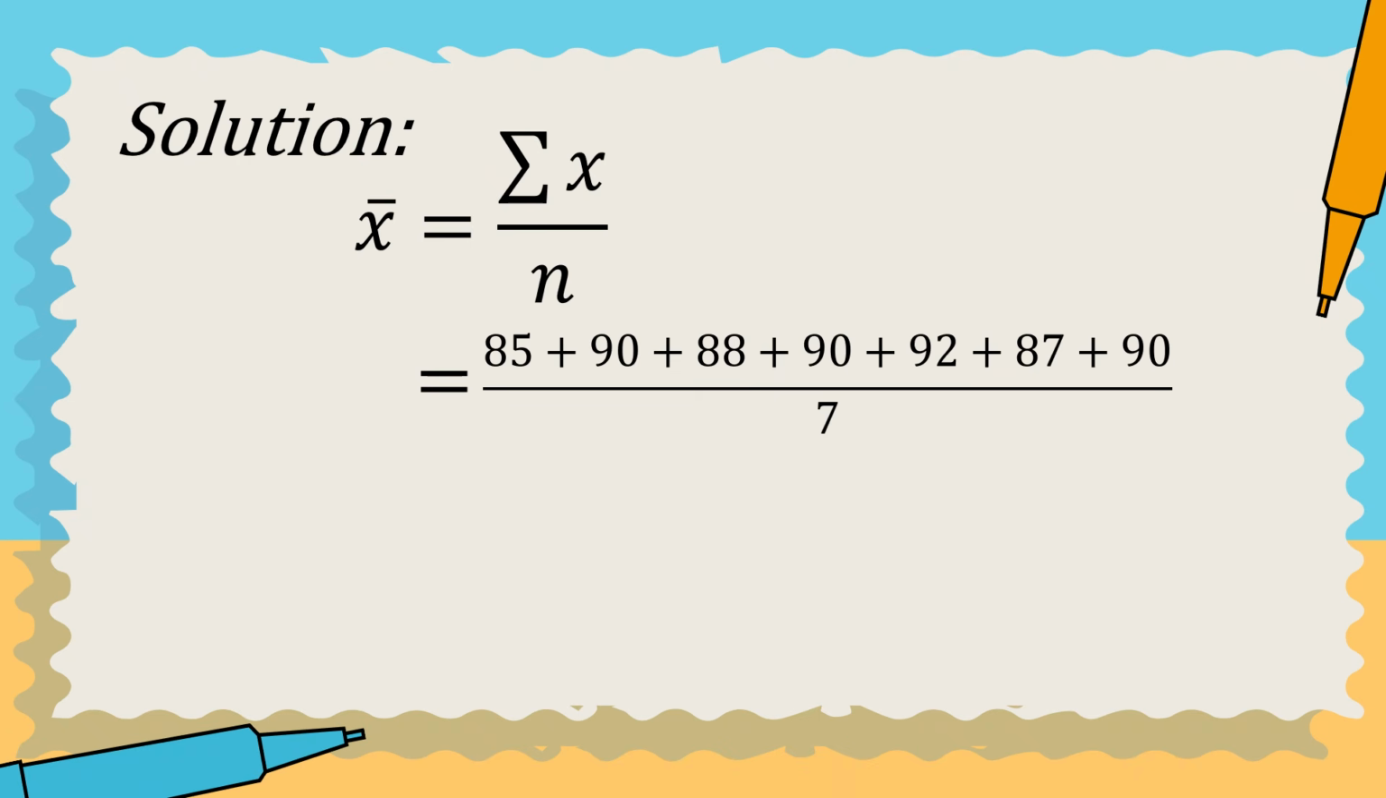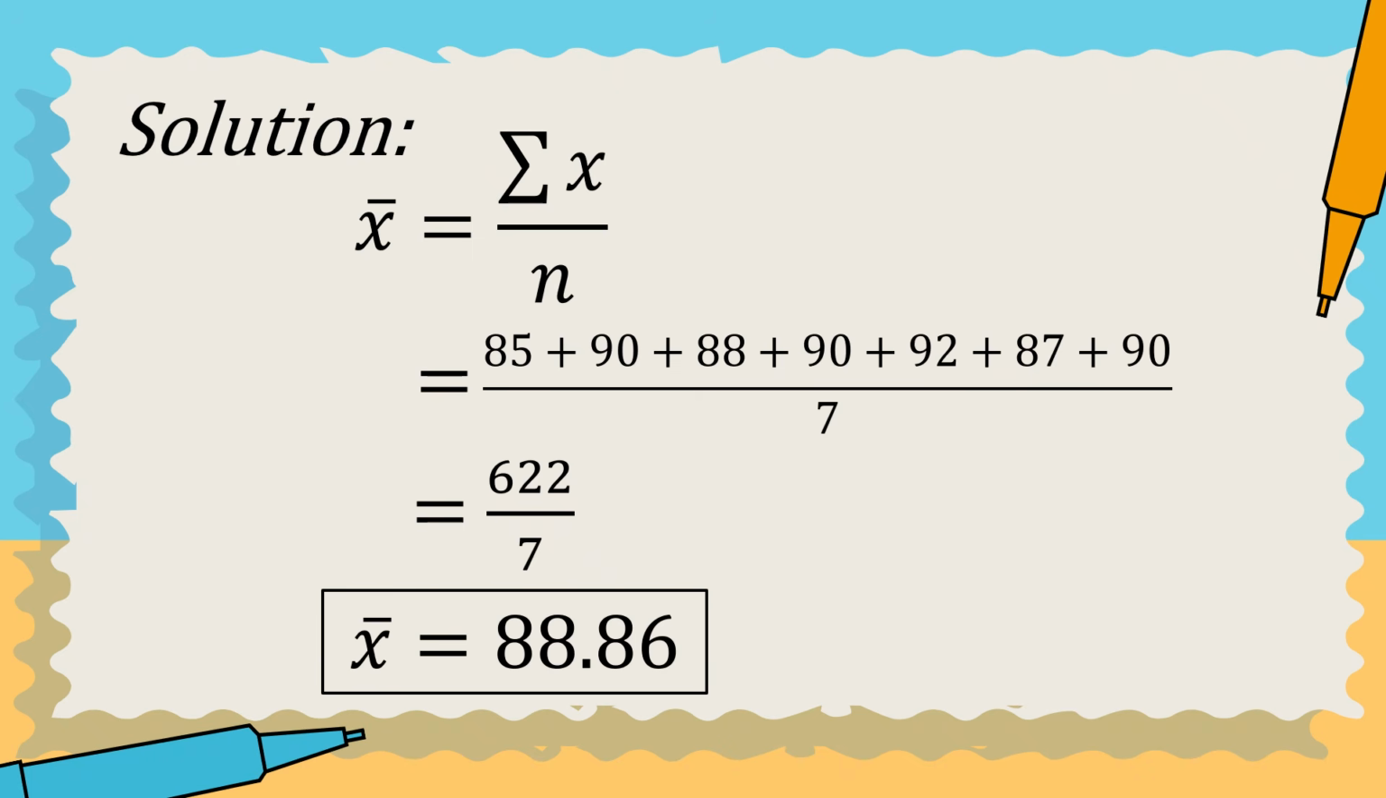We will get the sum of those math quiz scores. 85 plus 90 plus 88 plus 90 plus 92 plus 87 plus 90 is 622. We need to divide this 622 by 7 because we have 7 math quiz scores. And if we are going to divide 622 by 7, the answer is 88.86. That is why the mean of the math quiz scores of 7 students is 88.86.